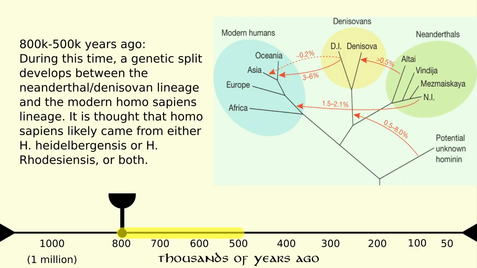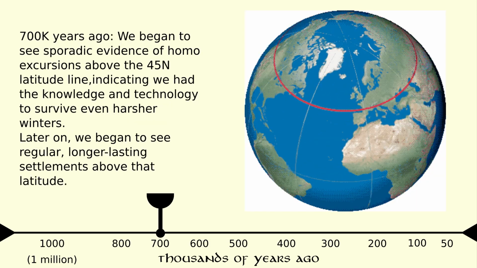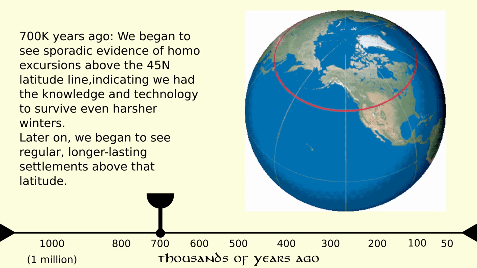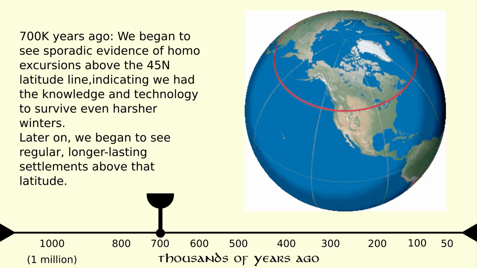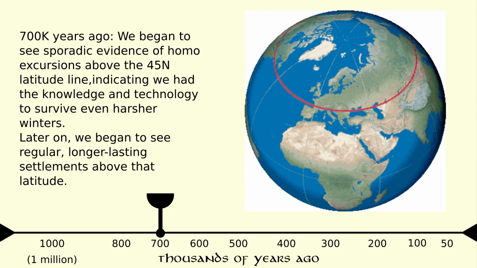From 800,000 years ago until around 500,000 years ago, during this period, a genetic split develops between the Neanderthal/Denisovan lineage and the modern Homo sapiens lineage. It is possible that Homo sapiens descended from either Homo heidelbergensis or Homo rhodesiensis, or both. We don't really know. We do know that, well, God created us, and it's even possible that extraterrestrials were also involved. 700,000 years ago, we start to see more settlements above the 45 north latitude line, which is basically north of southern Europe, after Homo heidelbergensis learns how to make really good stone axes.